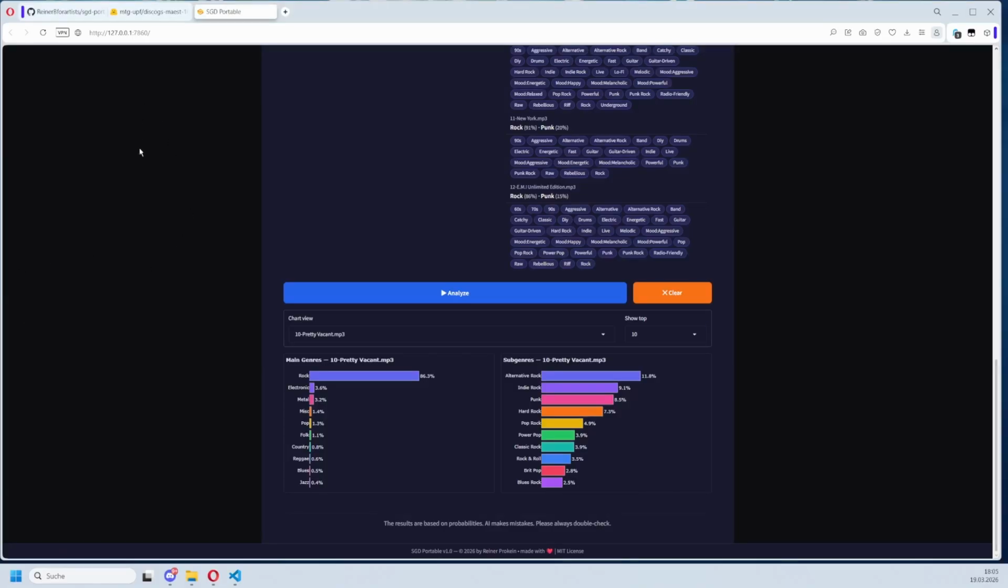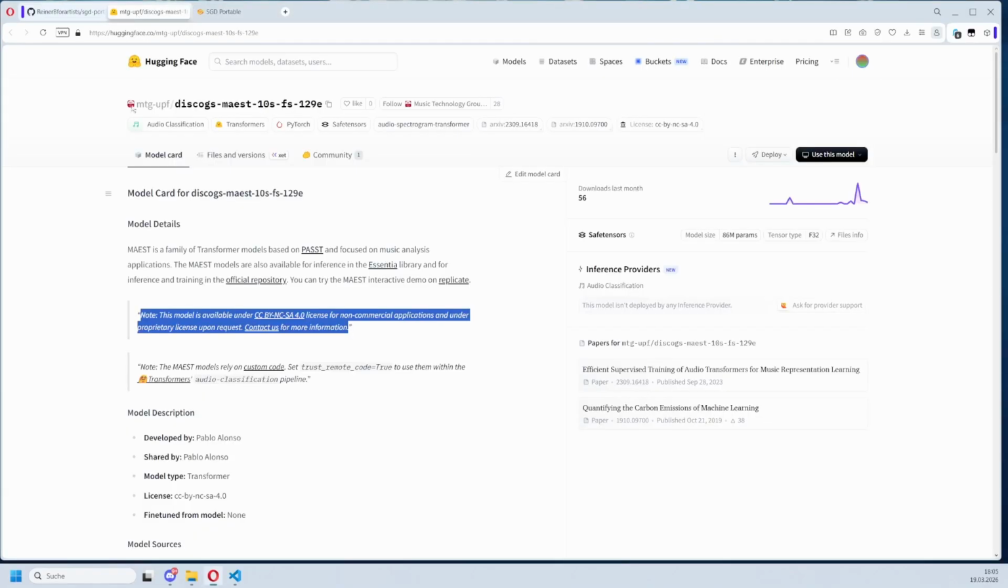It has a caveat though. The model is under a non-commercial license, CC BY, so you are not allowed to use it in a commercial environment. The tags, however, come from me. There is no patent on genre names, so you are allowed to use them however you want.